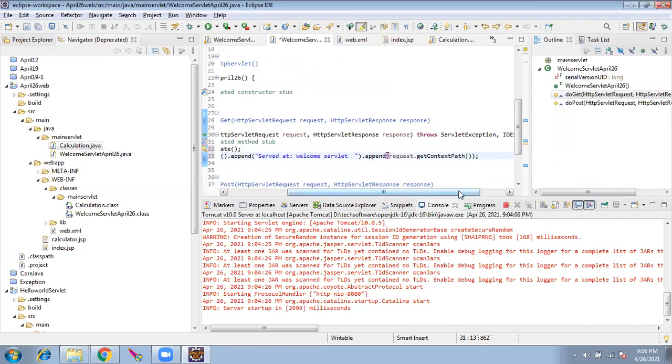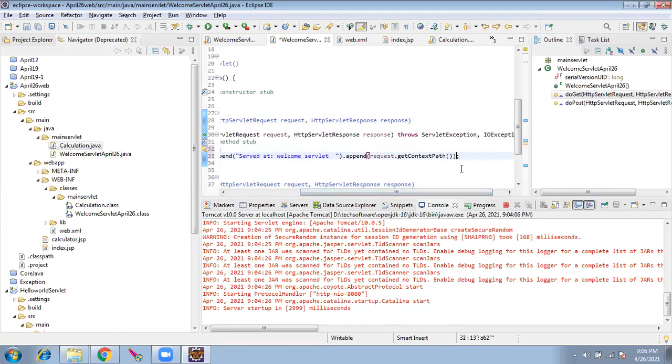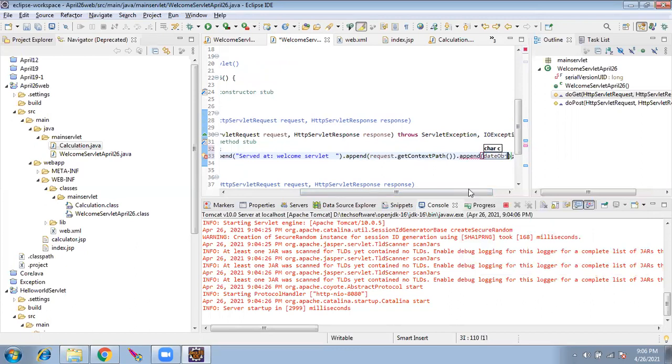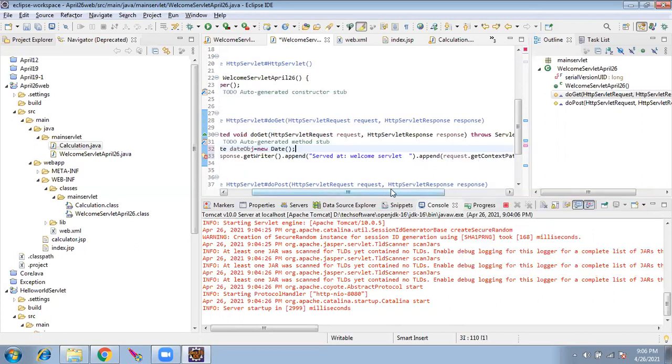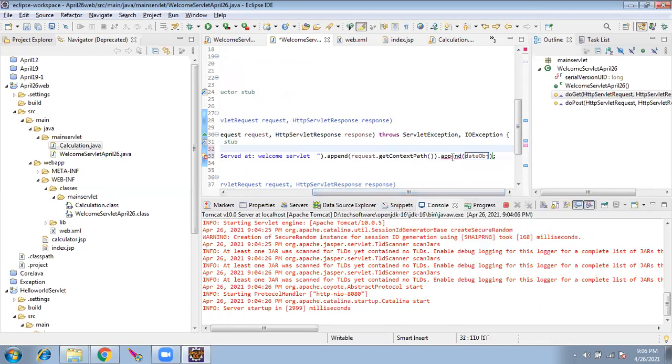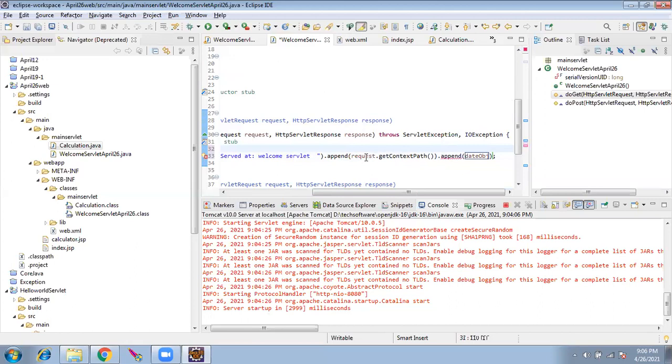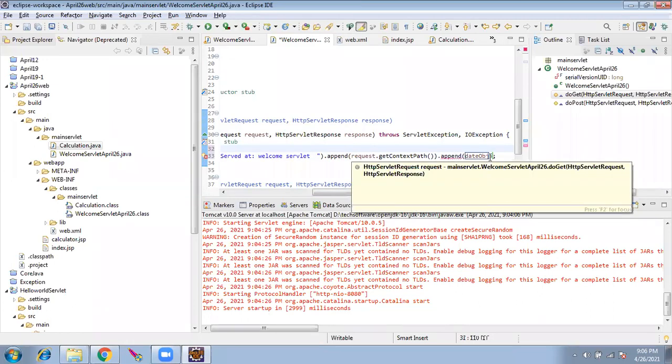You see here something as dot append. We saw this dot append in StringBuffer. Again, append. We will append this. What is the problem? Append method is not writable for date. Append can only take a string value.